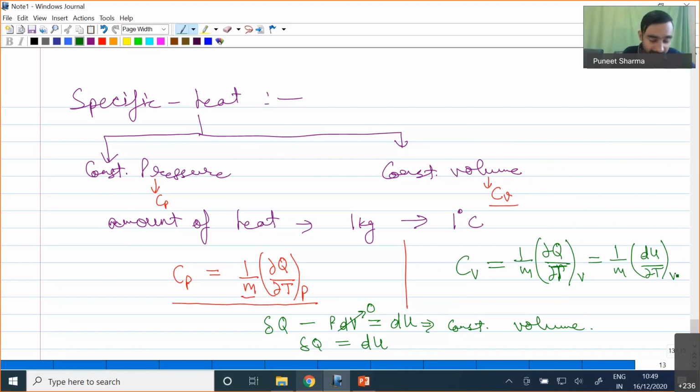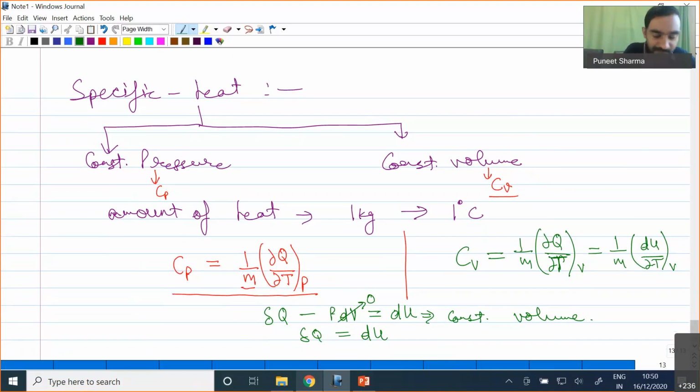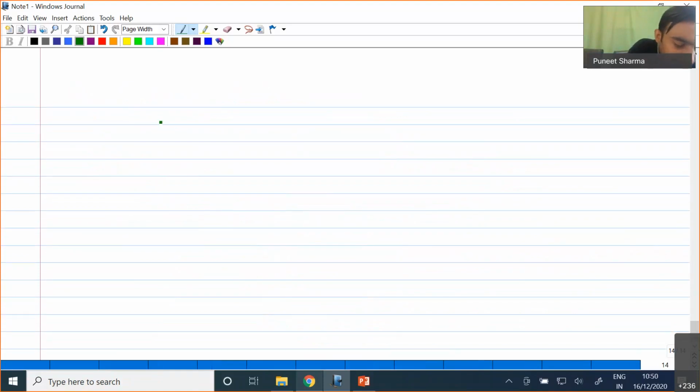Okay, and if I talk about specific heat at constant pressure Cp, what will be happening? My first law of thermodynamics will be del Q minus P into V2 minus V1, because the process is constant pressure. So in that case, we will be having work as P into V2 minus V1.